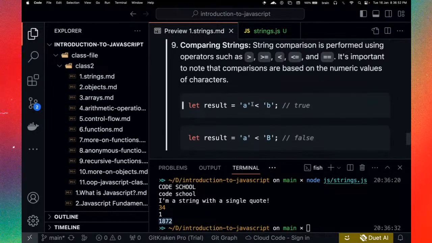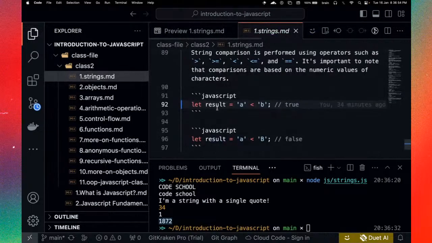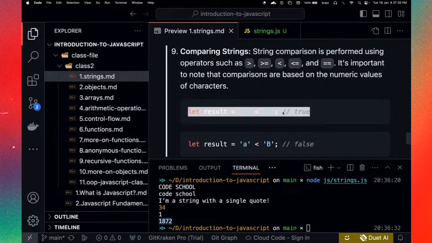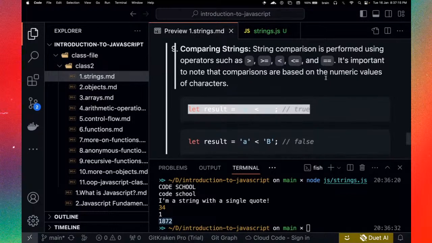So you can actually compare strings as well. You see we have an example where we compare strings right here. Basically, we're doing this comparison using the comparison operators, right? So we have greater than or equal to, less than or equal to, and we have checking if this is actually equal to the other value. Okay. Yes. So you can actually perform this comparison.